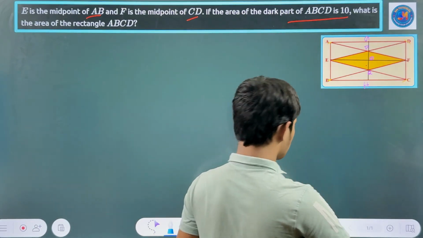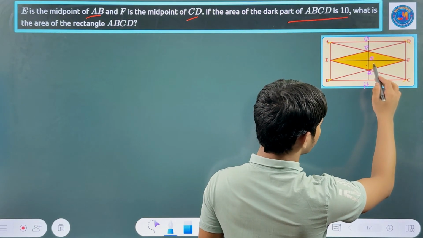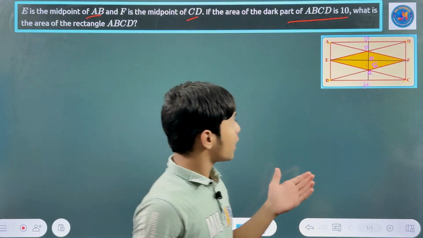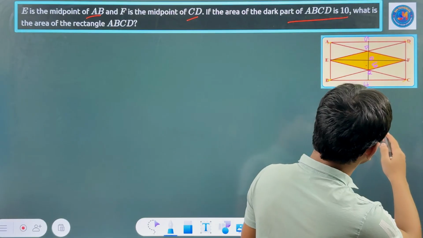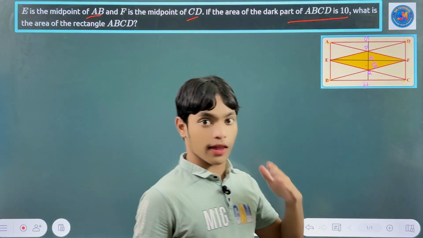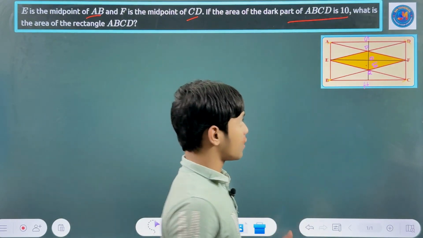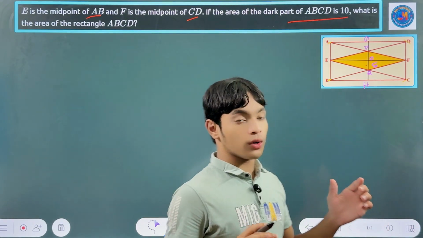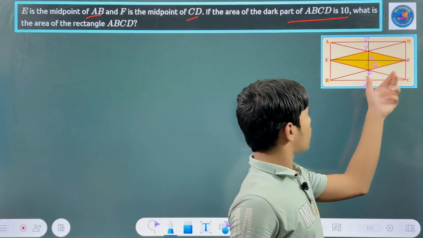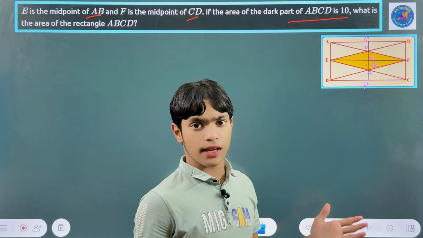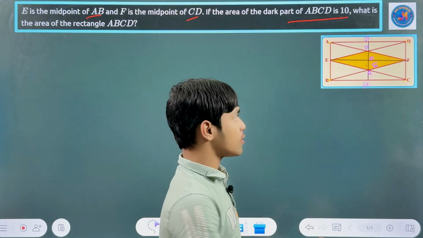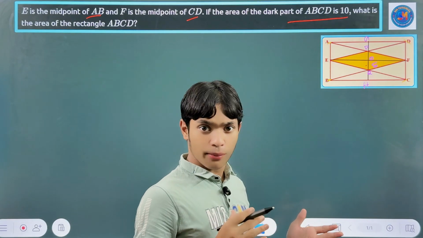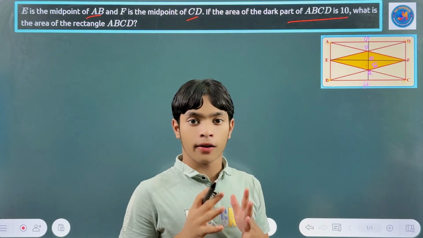So of course, since EPQ, sorry, EFQ, that's not P, that is F. Then you can see PE, and of course if you think about EQ, that's also the same thing. That will also be 5, because this is 10, and if you divide it in the middle, it will be divided in 2 parts, so that is 5.